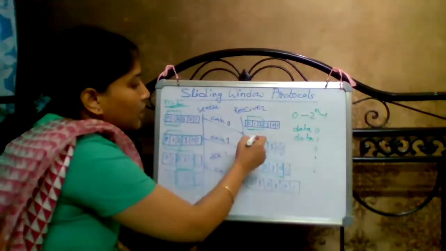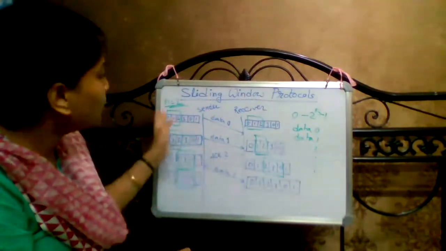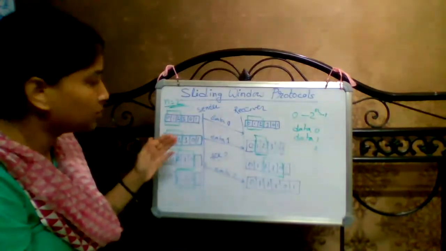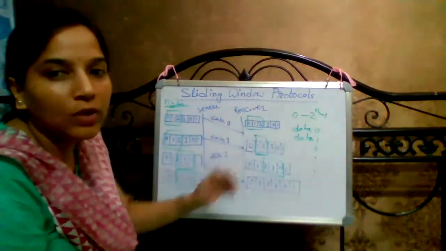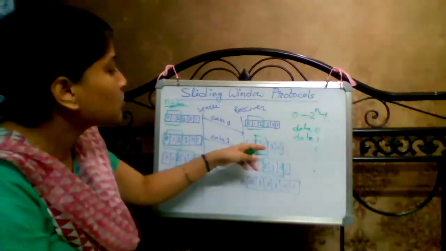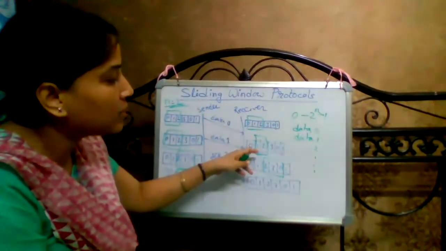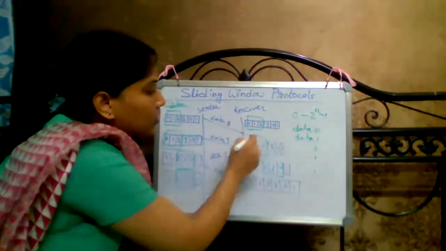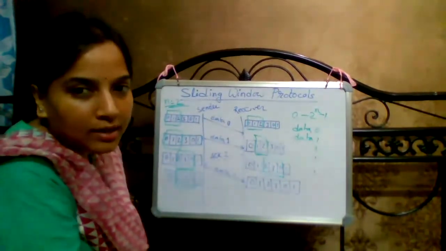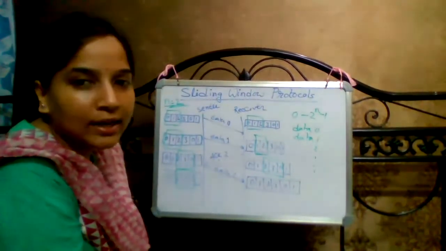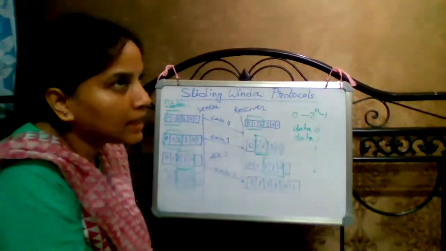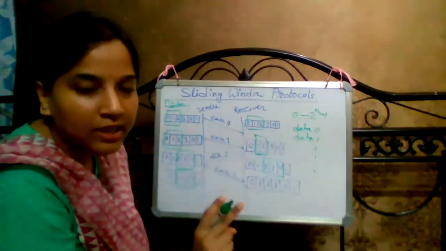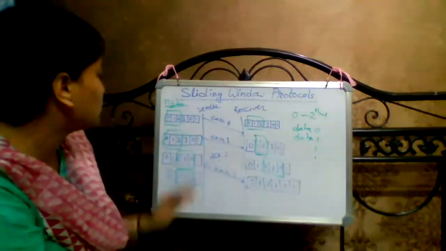Now both windows can be considered to shrink or grow, that is, they slide from left to right. So when the receiver receives frame number 0, that particular window slides towards 1. From this window we consider only 2 frames right now, with sequence numbers 1 and 2. So on the receiver side, only 2 frames are expected to be received right now, sequence number 1 and sequence number 2.